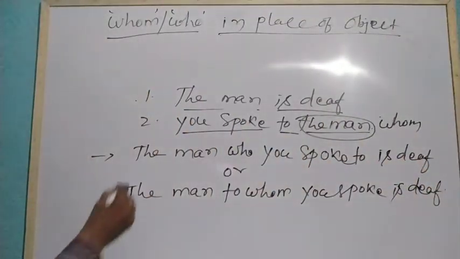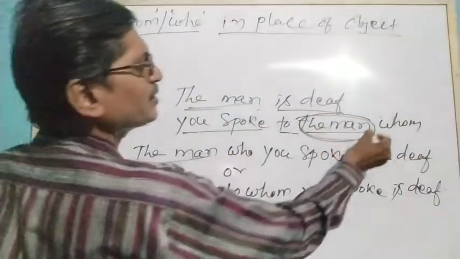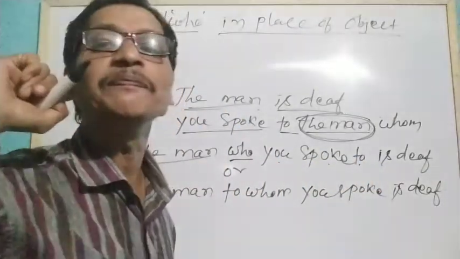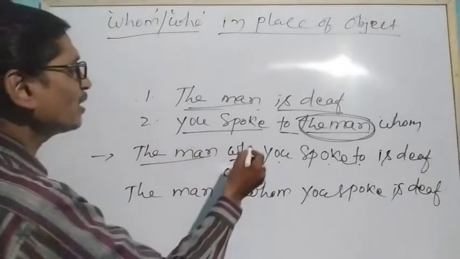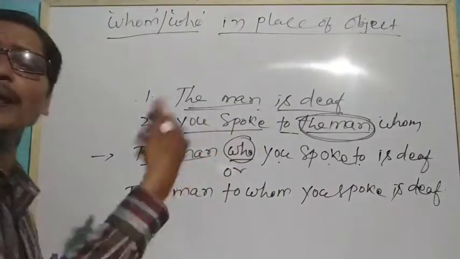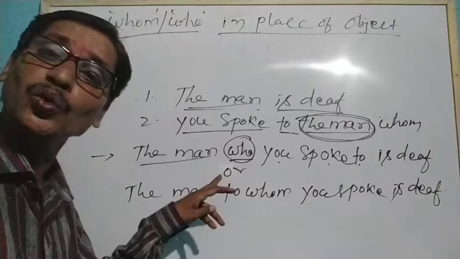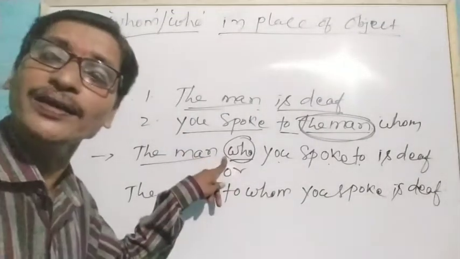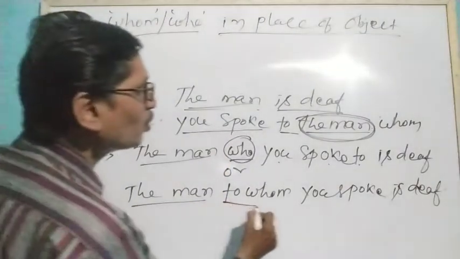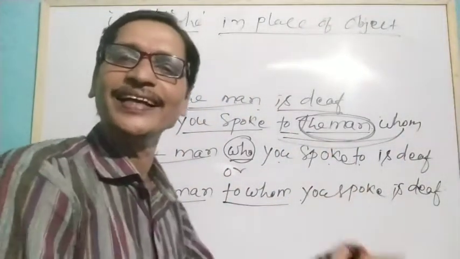You see, so what will we do? The man, here is the man, the object, who you spoke to is deaf. Deaf means can't hear. Okay. So here we have used who because before this who there is no preposition. So in place of whom we could use who. But if we want to use to, the preposition, before this who, we cannot use who. We have to use whom. So we can write like this: the man to whom you spoke is deaf.